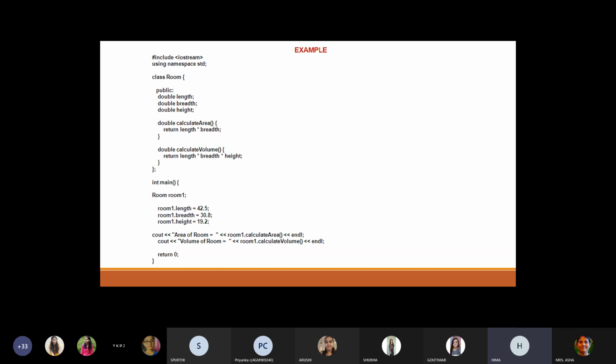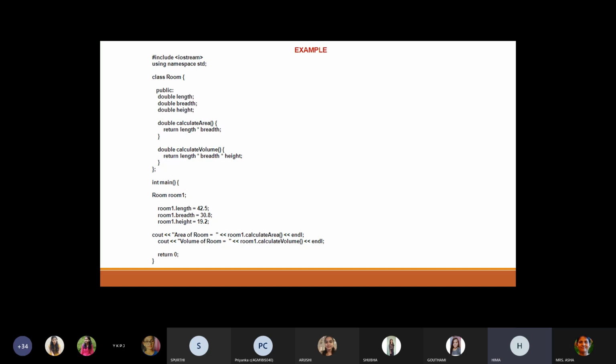So once you use this namespace std after the header file, there is no need to use namespace again and again in the entire program. Once you declare it, that's enough, and it will be applied for all the cout statements.